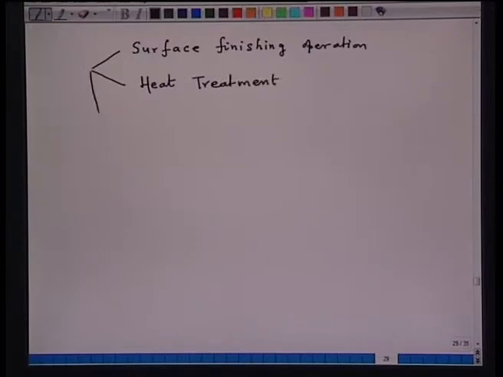And third is the deformation processing. These are the three different technologies which can be used to proportion the number, size and size distribution, morphology of the phases to obtain a material for a particular application.